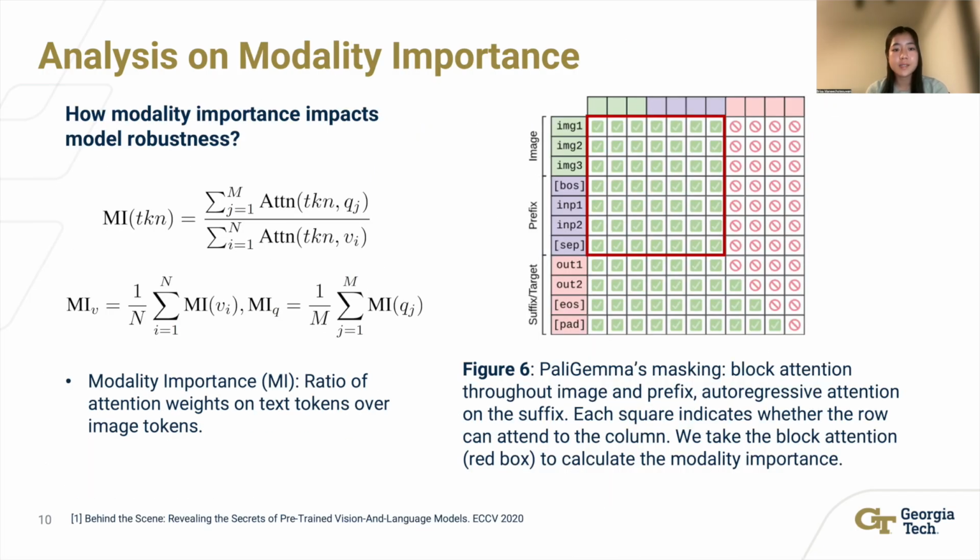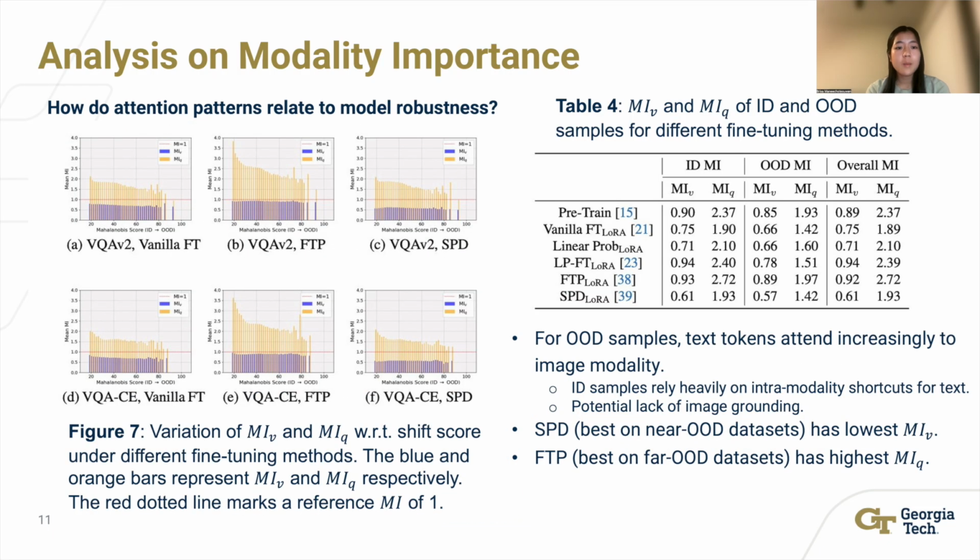We also want to analyze the relationship between model robustness and the modality importance metric, which looks at the ratio of attention weights on text over image tokens. Upon this, we find that for OOD samples, text tokens pay increasing attention to the image modality, possibly explained by the significant language drift which we observed previously. Also, we find massive intermodality attention amongst text, potentially hinting at a lack of image grounding.